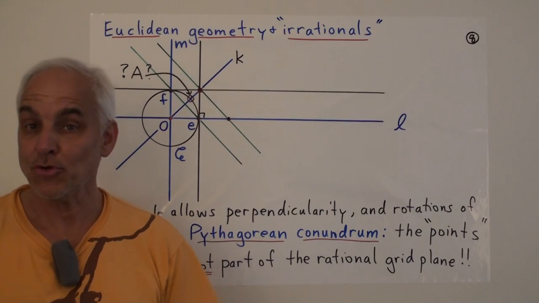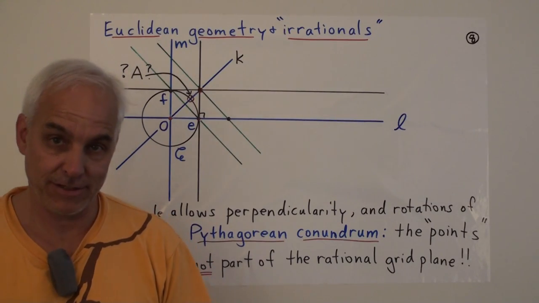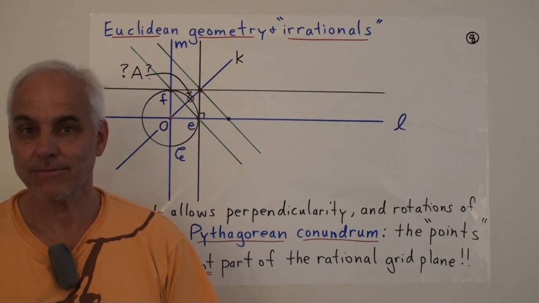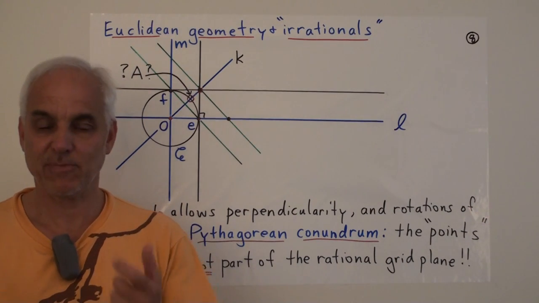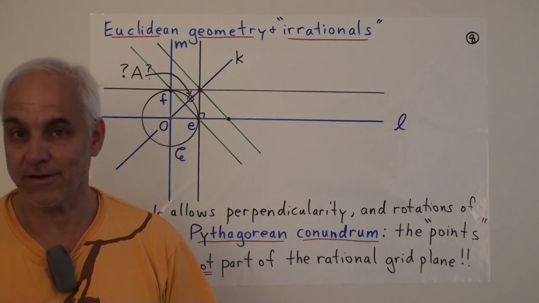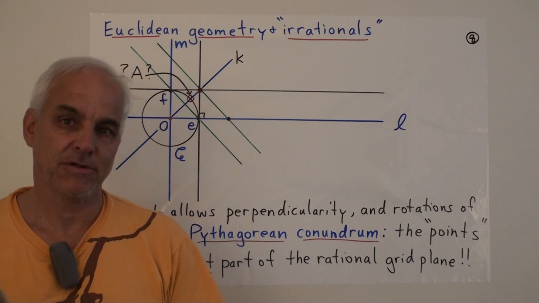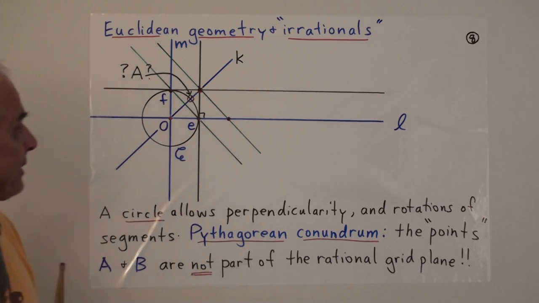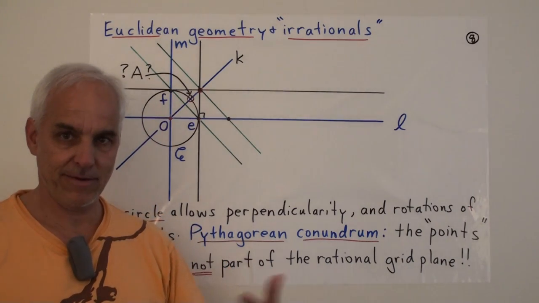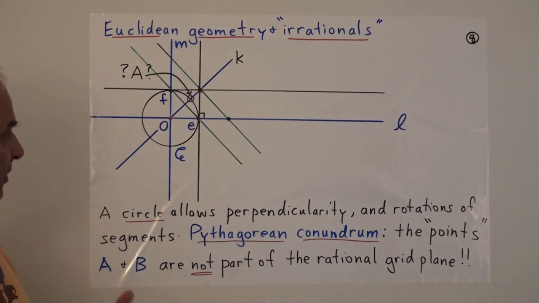Okay, now we can come to the discussion of irrationalities. Irrationalities first entered mathematics very concretely and explicitly in the time of the ancient Greeks, around the Pythagorean times. That's 500 BC. And with the discovery that when you introduce a circle into the plane, then something happens.